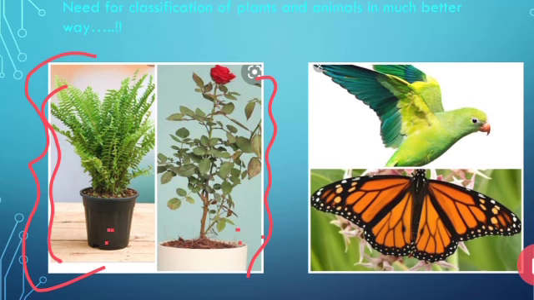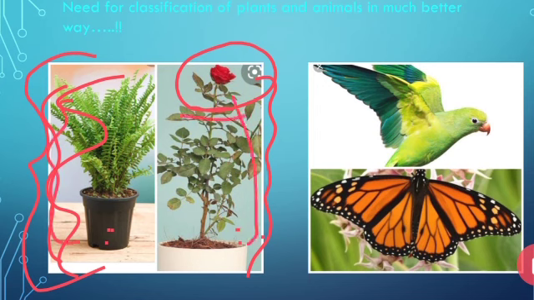What is the difference? This plant can bear flowers, but this plant cannot bear flowers. Though they are of the same size, one of the plants can bear flowers, another cannot.